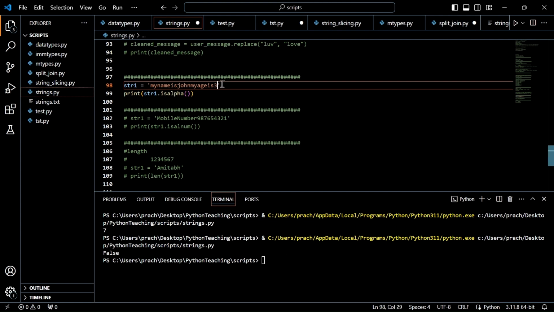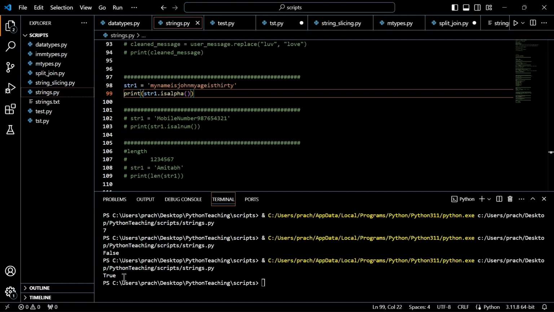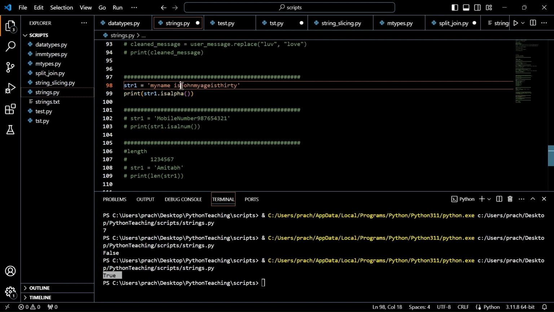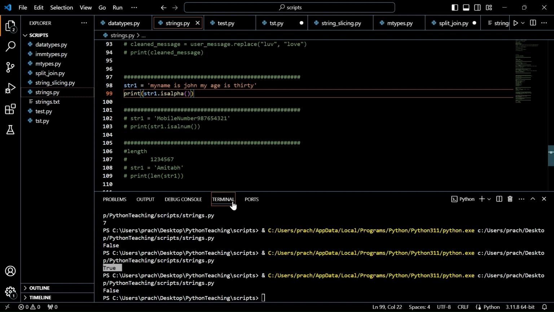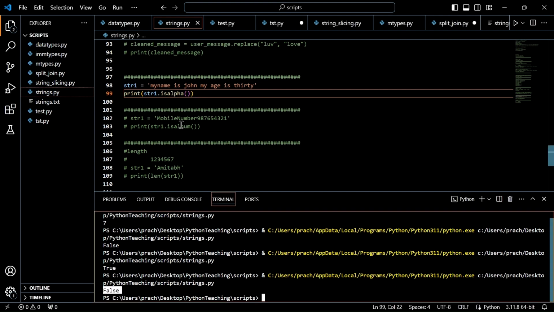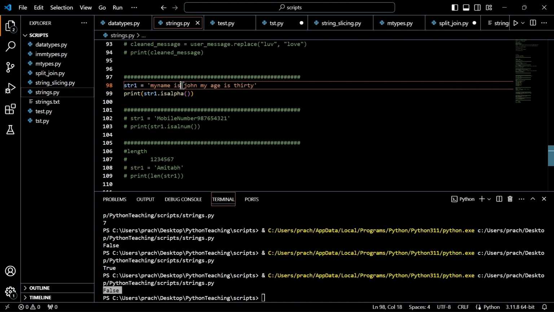Now let's remove the 30 and execute. Now you can see it has given true. And let's have a space here. Now we got false again because it has a space. Space is also a character and it is not an alphabet. Hence, it has given false.